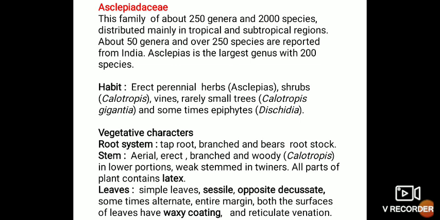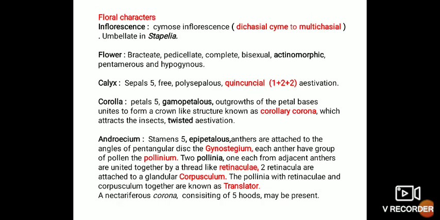Coming to leaves, they are simple and sessile, and the majority of the species show opposite decussate phyllotaxy, and sometimes they are alternate, with an entire margin. Both surfaces of the leaves have a waxy coating, and they show reticulate venation.